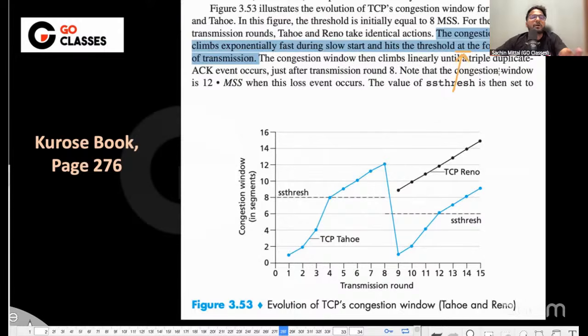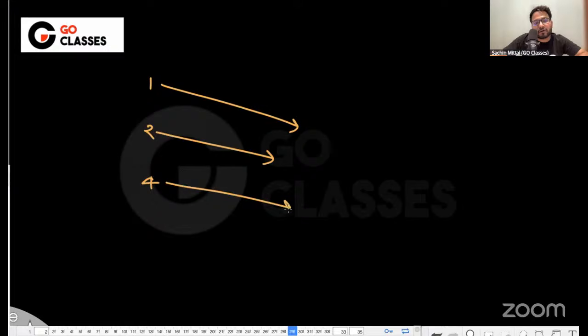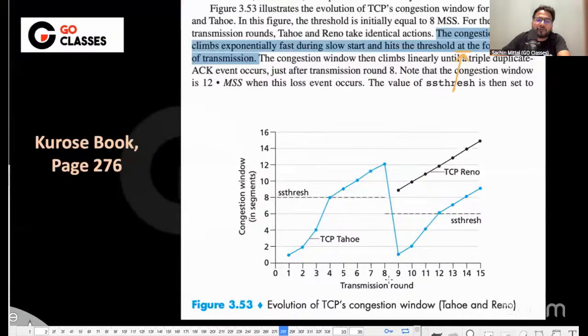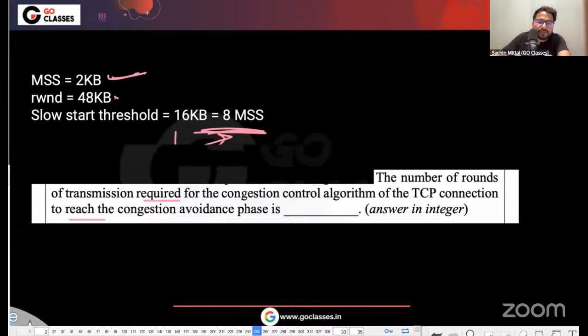Is this okay to everyone? Which means what is happening? Let me just tell you what is happening here. You are sending one packet, and then you are sending two packets, then you are sending four packets. So three transmission rounds are over, and then you are sending eight packets. They are asking how many transmission rounds are required to reach eight. Required and reach, these are the two important words here. So how many transmission rounds are required to reach the congestion window, right?